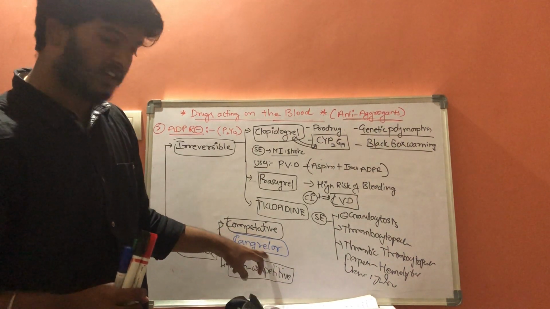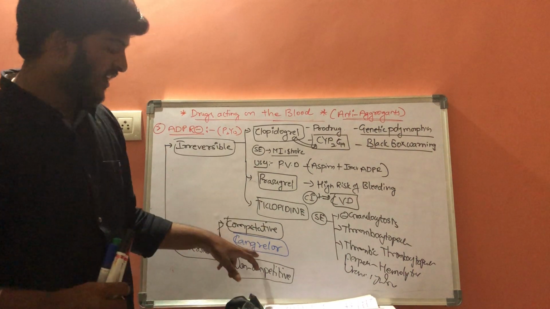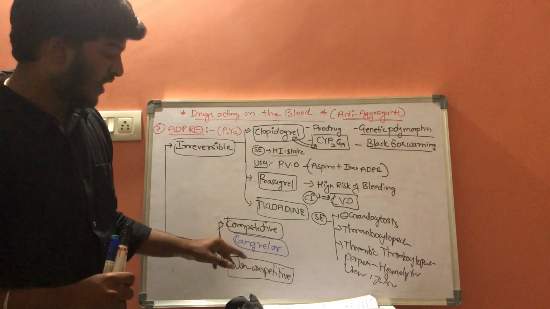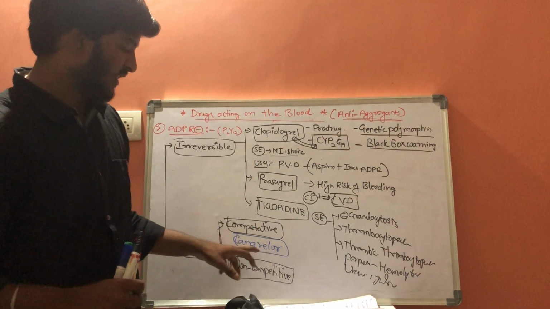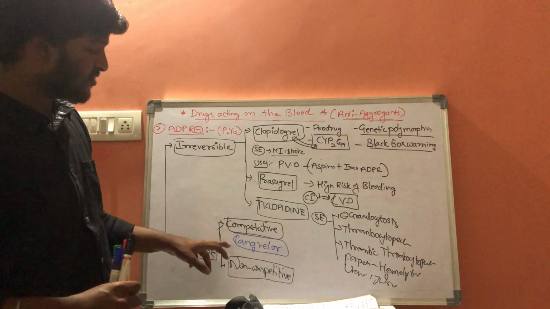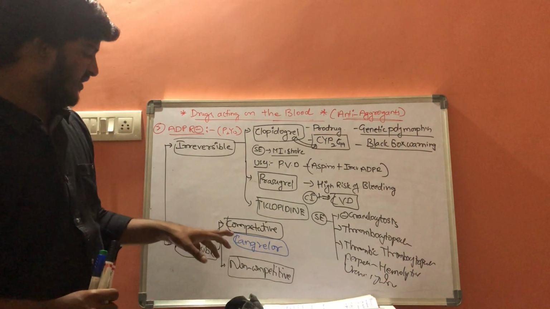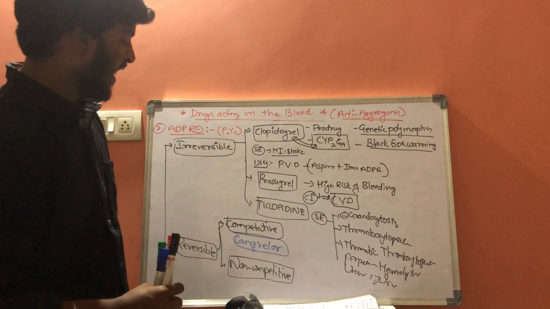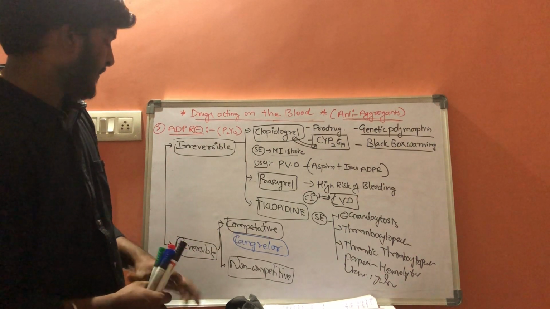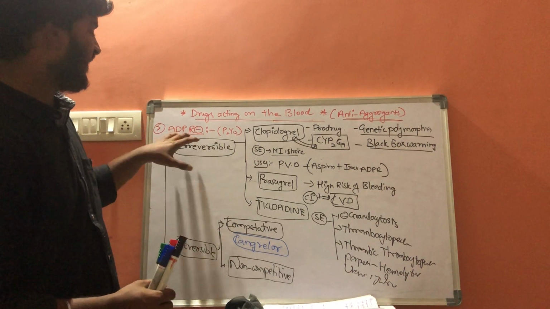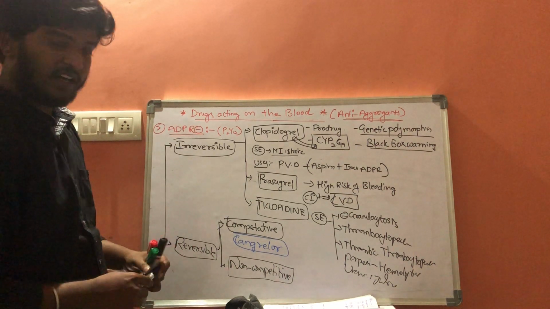Cangrelor is the shortest acting drug, an adenosine analog, and it is given in the form of IV. It is used in acute myocardial infarction. And the next one is a non-competitive reversible inhibitor of the ADP receptor, like ticagrelor.